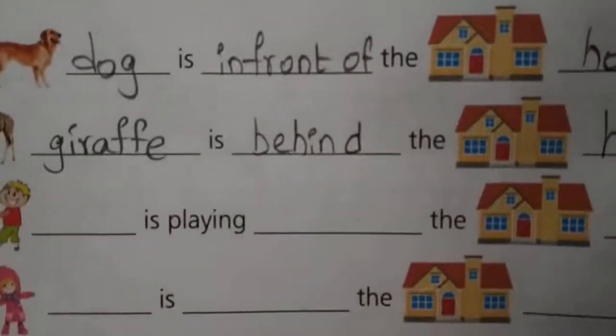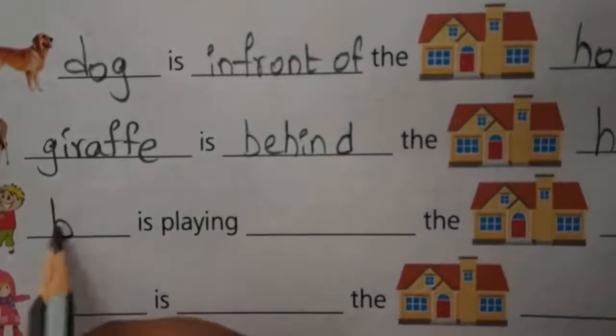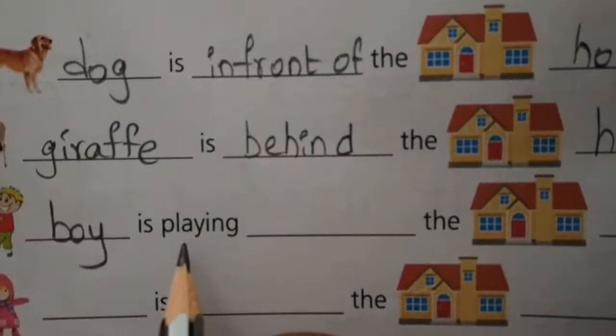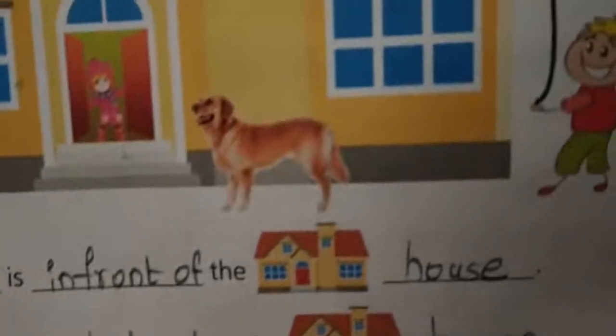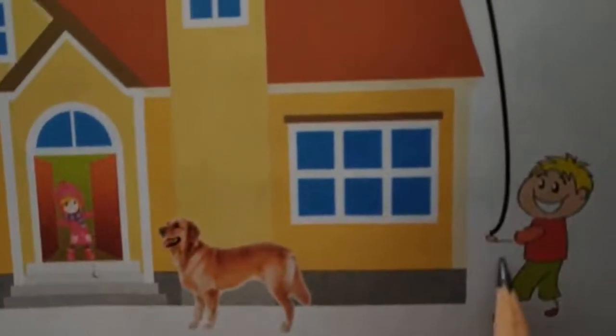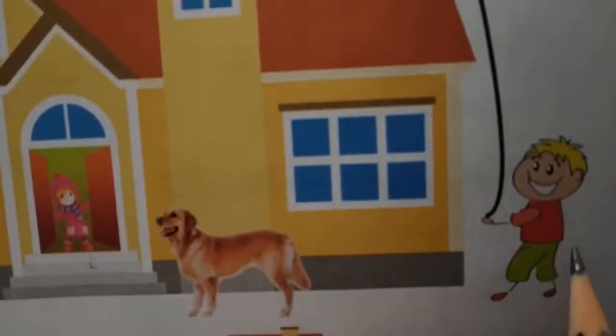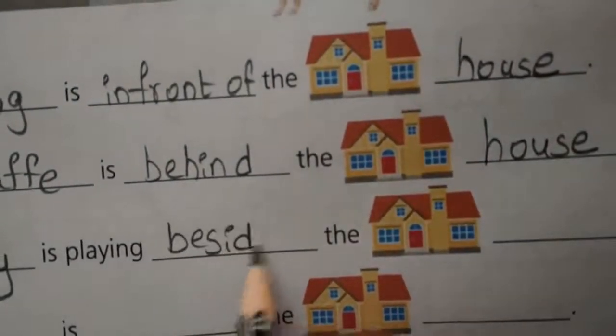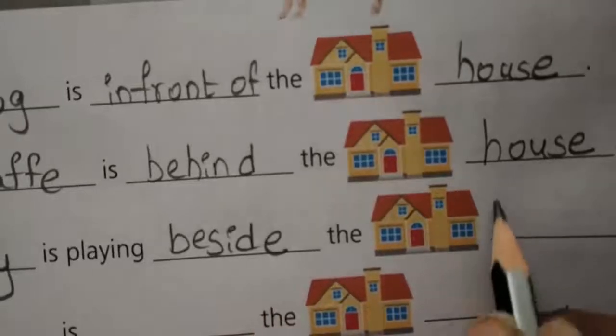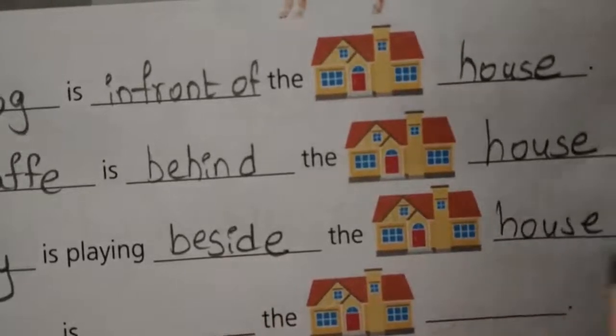Next one. The boy is playing dash the. Where is the boy here? Where is the boy playing? The boy is playing beside the house. ఇంటి పక్కన. The boy is playing beside the house. You have to write here house. Picture name also we have to write, no? Okay, see here.